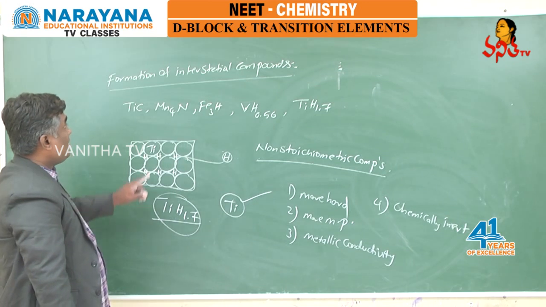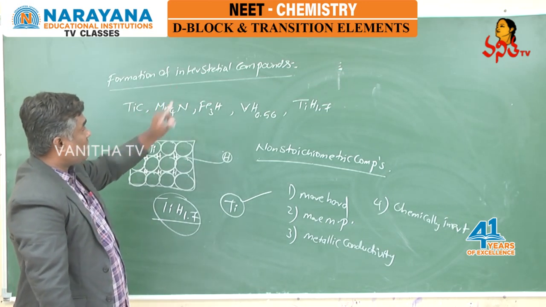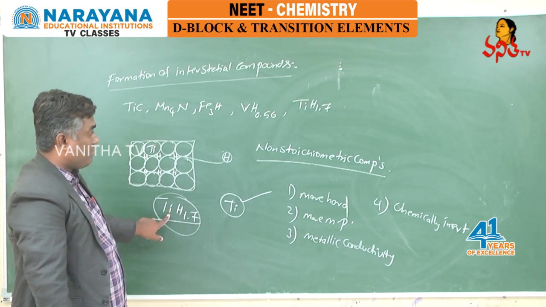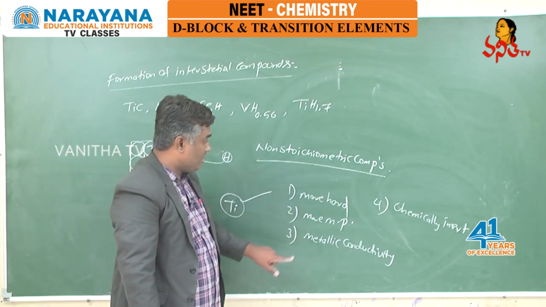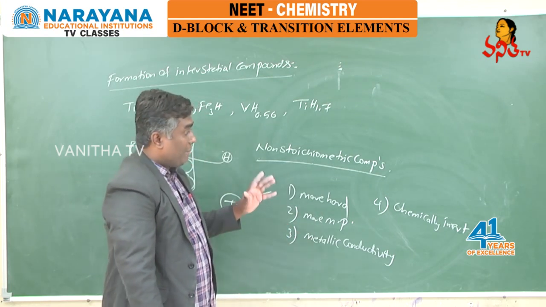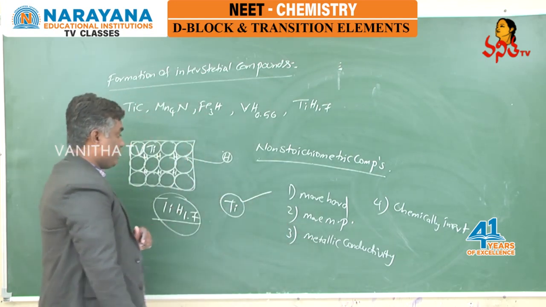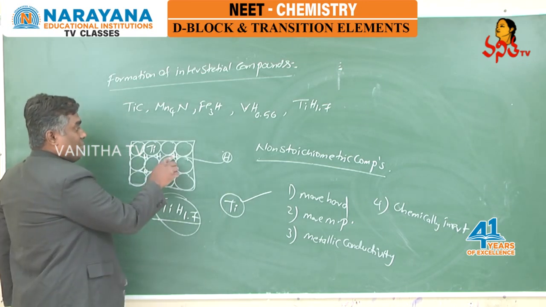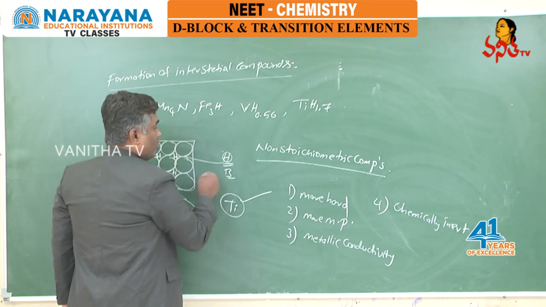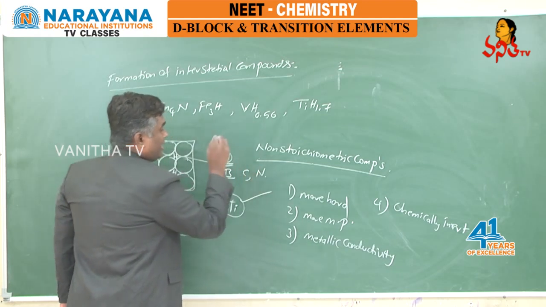I repeat once again, the specialties of interstitial compounds are what? Compared with pure metal, their interstitial compounds have more hardness, more melting point, and they retain metallic conductivity, but chemically they are inert in nature. And here which type of atoms will be trapped? Hydrogen, boron, carbon and nitrogen.